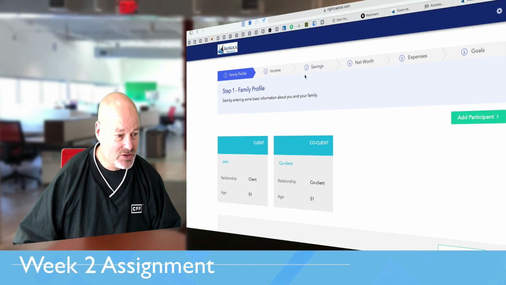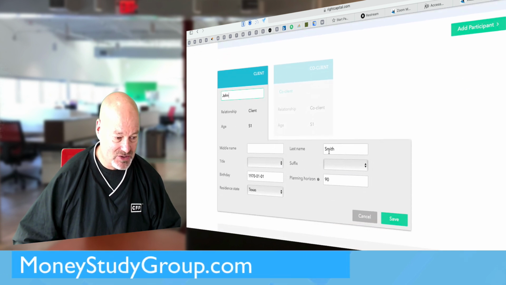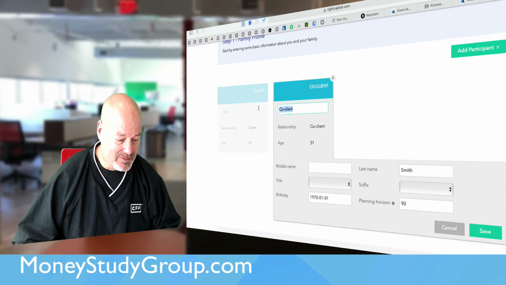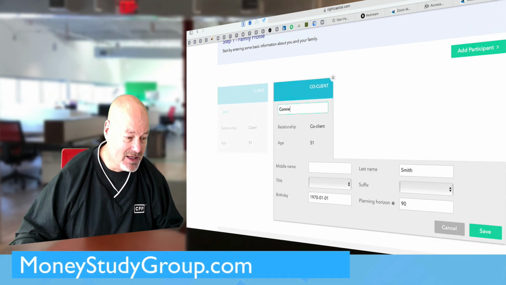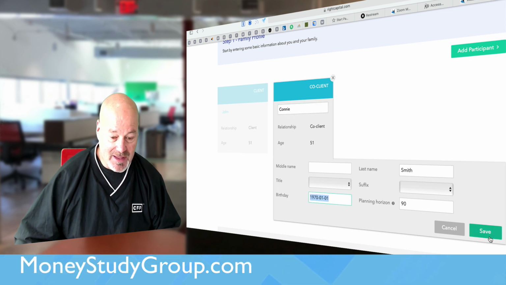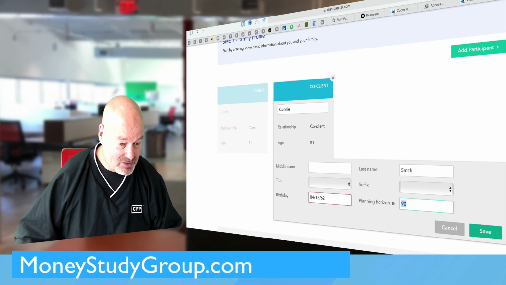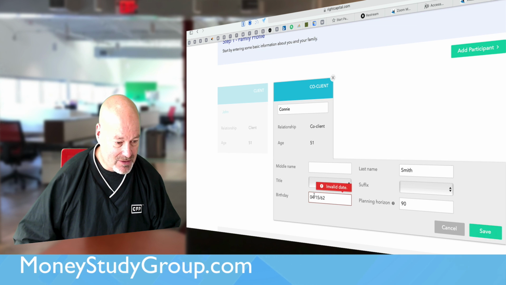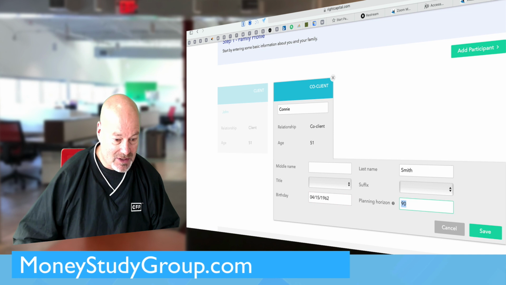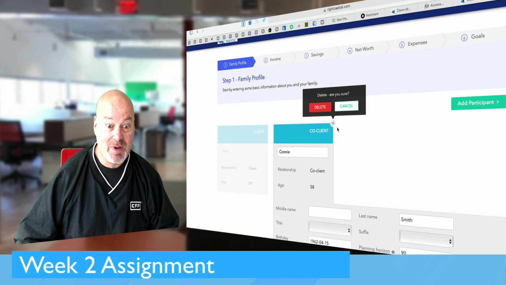You'll see these 1, 2, 3, 4, 5, 6 tabs at the top. You'll start with your information. You'll put your name and your birthday. If you're married, you'll put your spouse's name. My spouse's name is Connie, so I would put her name, her middle name, and her birthday. I'm going to say 04/15/62. See if that lets me. Doesn't, because I have to put 1962. So once I hit save, it should say she's 58 years old. That's not true. That's my birthday.